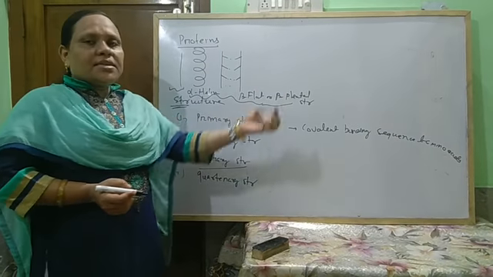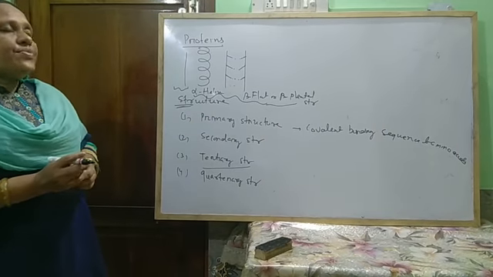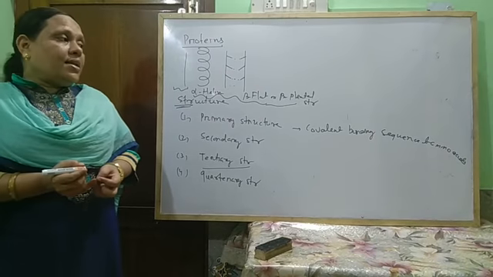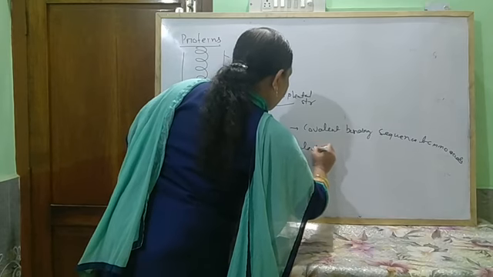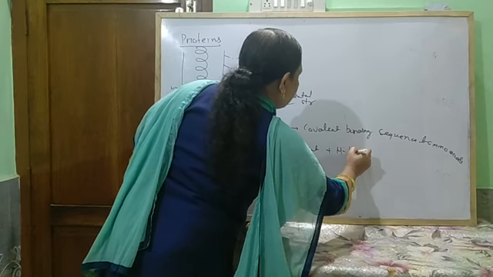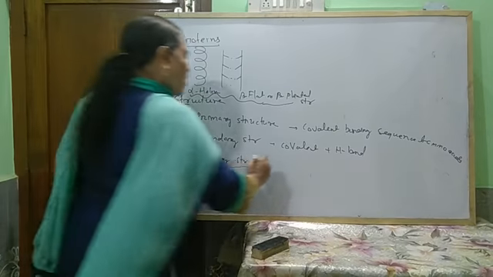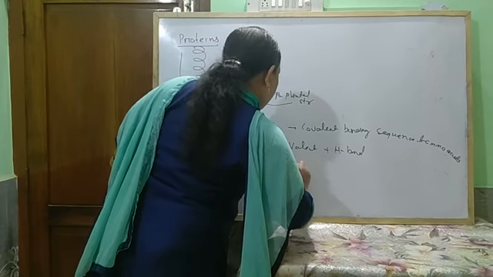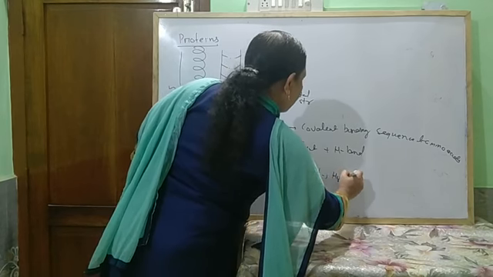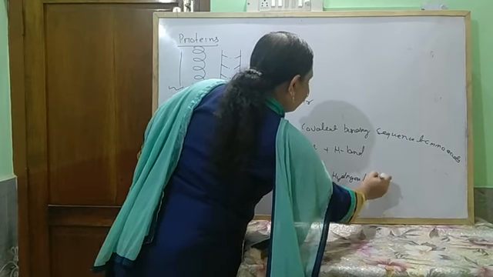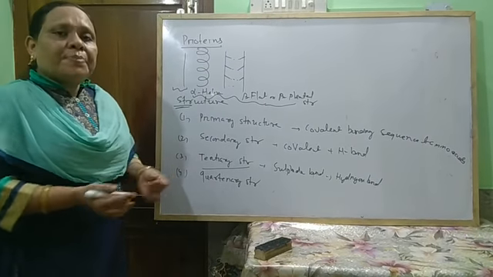The primary and secondary structures are only 2D, and for the 3D structure there exist other bondings: covalent as well as hydrogen bond, sulfide bond, van der Waals force, and dipole-dipole interaction.